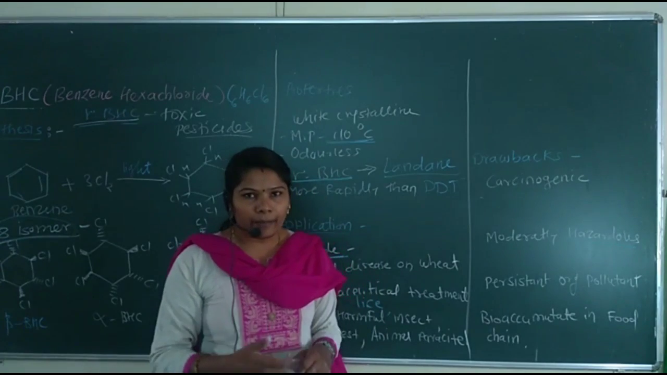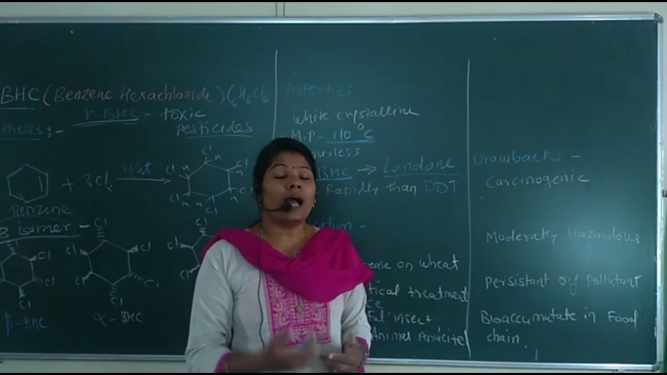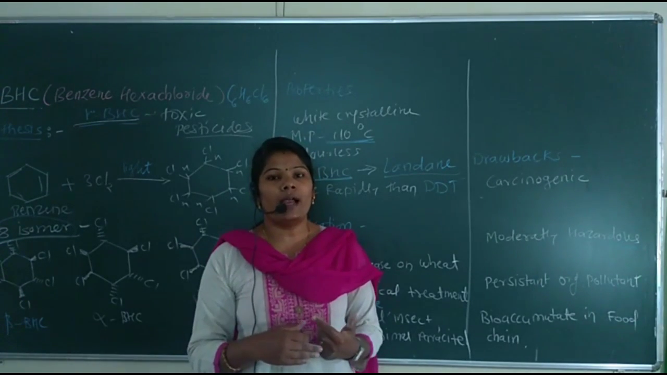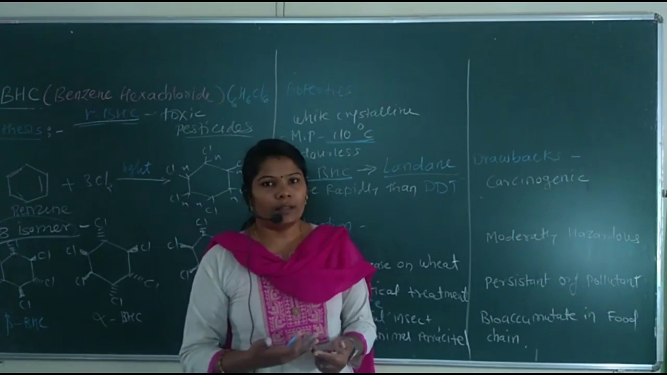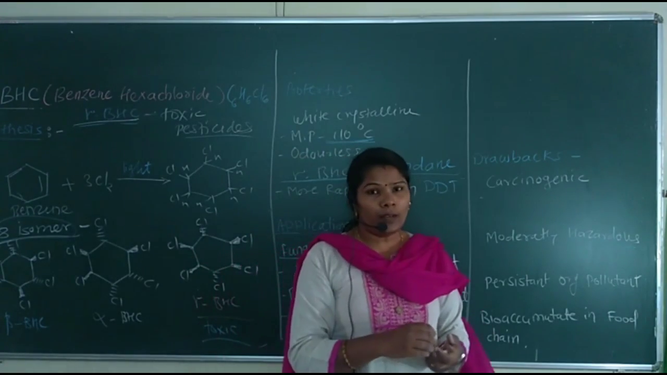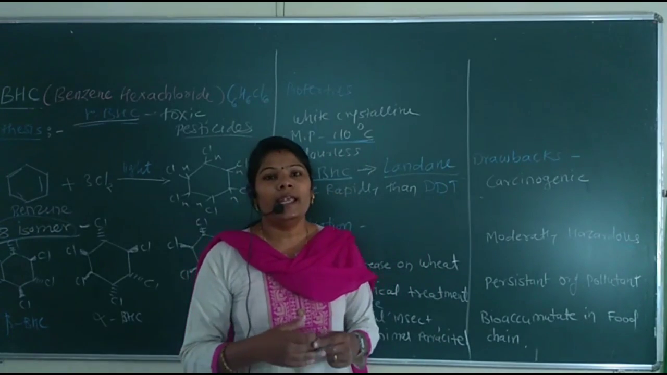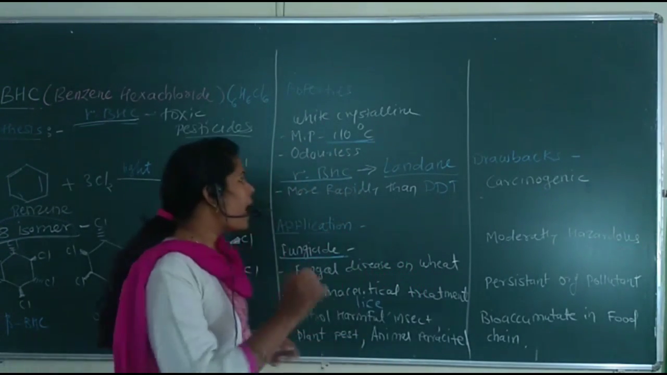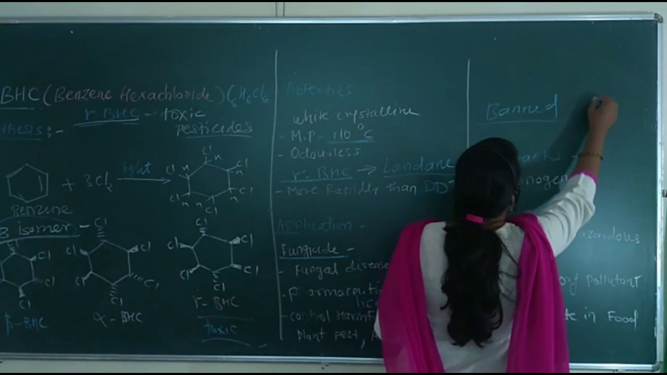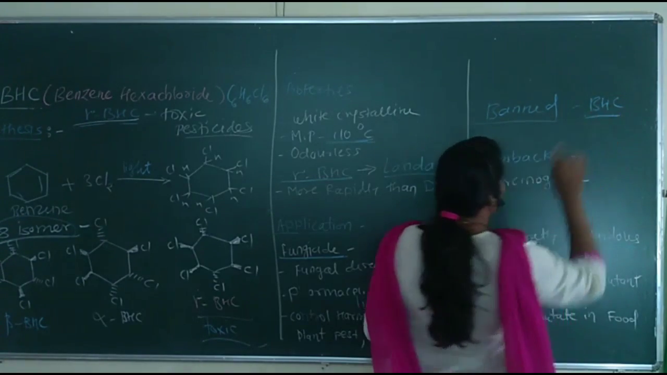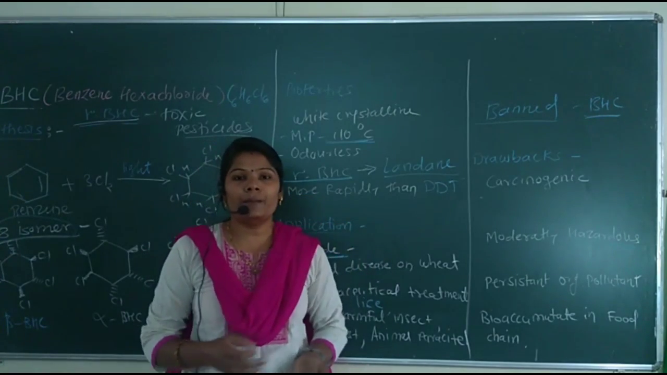Next, this compound is bioaccumulated in the food chain. What does it mean? Whenever we apply it on a crop, it goes to the soil and accumulates in the soil, and whenever we grow another crop, it is transferred to that crop. That means it accumulates in the food chain, and that's why it is very dangerous, and some countries ban BHC because of its environmental hazards and hazards to human beings.